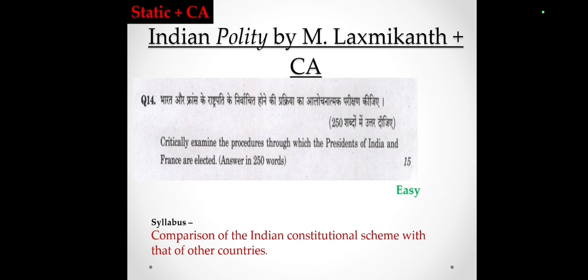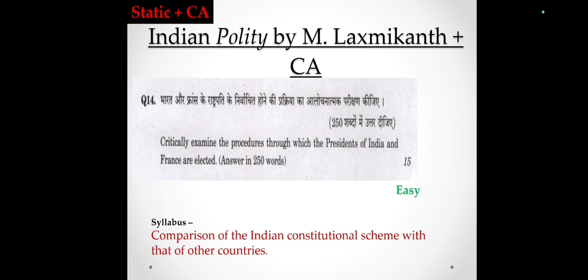Next question is, critically examine the procedure through which the President of India and France are elected. Recently, we saw the election of the President of India and France. So these two elections are very frequently in the news. So this question can be answered by the knowledge of static plus current affairs.